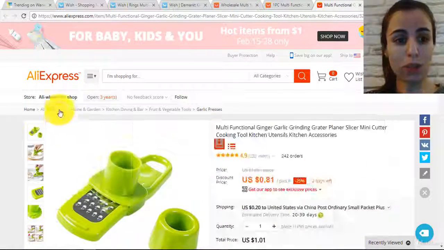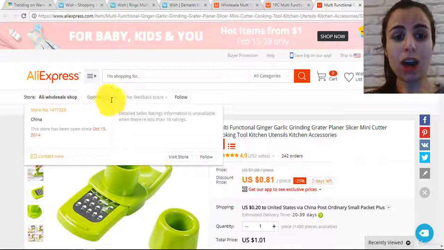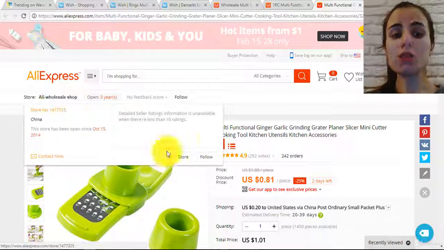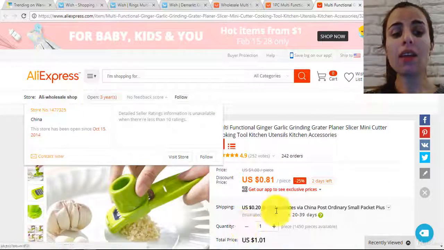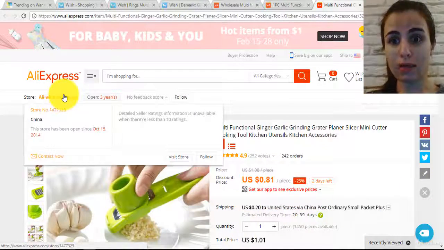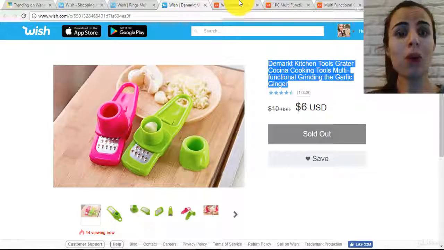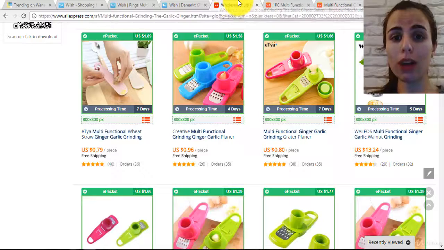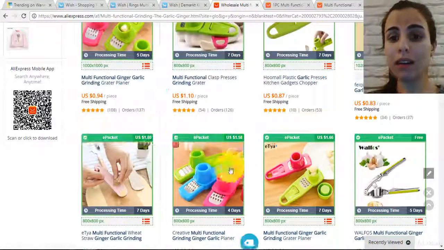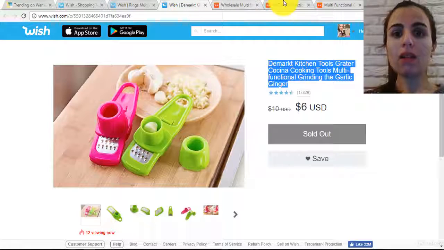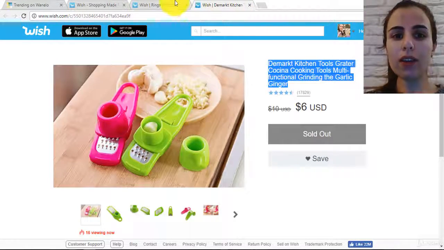Now if we go to this one, this is a supplier with a large experience but also no feedback, so I recommend you to search more and find a product that has a store that has feedbacks. So you can easily see we have found a product on wish.com. We went to Google, we searched for the product, then voila, we found it in here and we found it in here. That's perfect. So now let me check another kind of products.